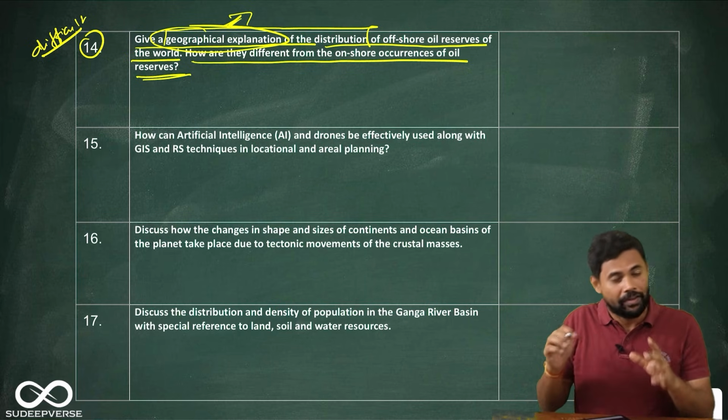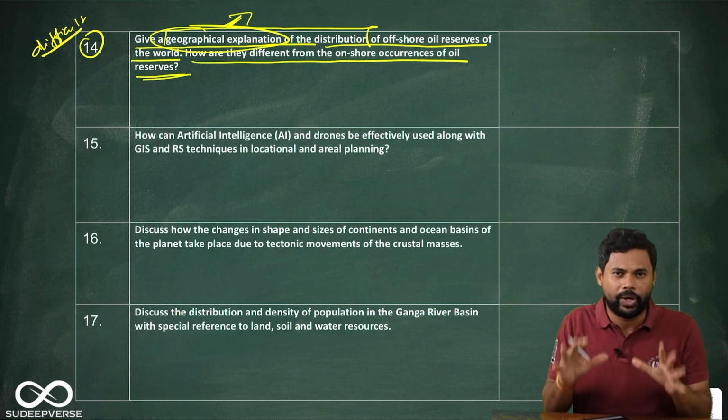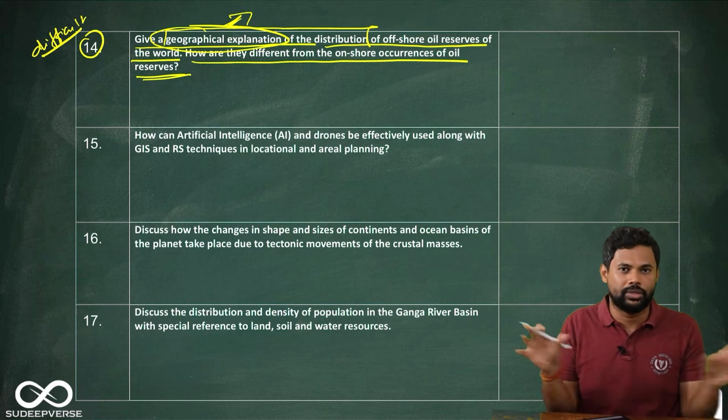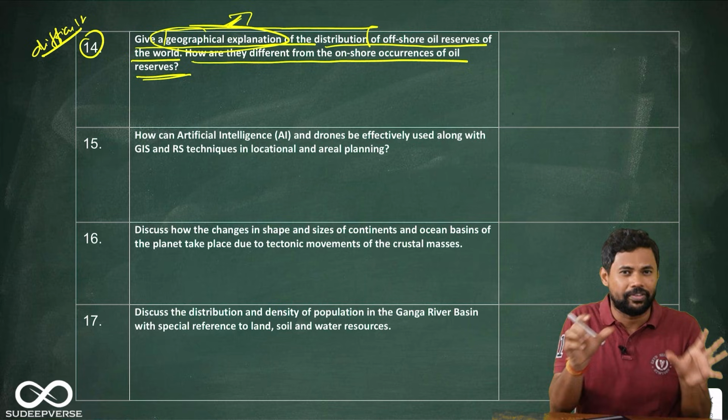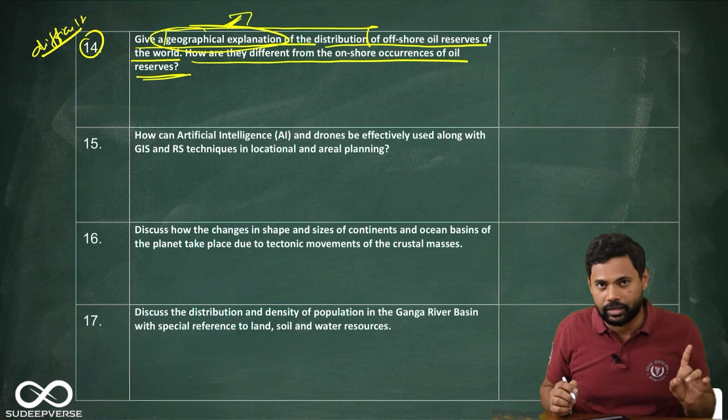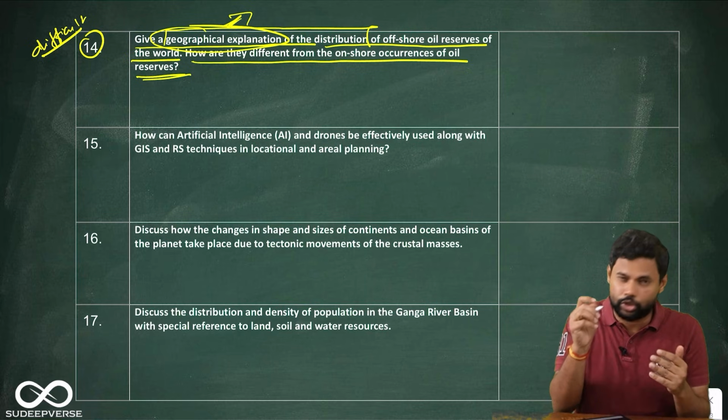Okay, so I will tell you a trick how to go about it later, but overall, because you're asking for a geographical explanation with the geographical distribution, to write specific points for everything becomes a little difficult, and that's why I am putting this question under the category of difficult. Okay, now the second part is also a little tricky.